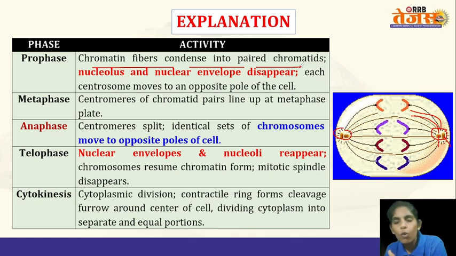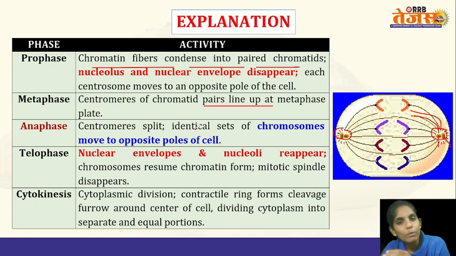So in prophase the chromatin fibers will condense to form chromatids. And in metaphase, as you know, the chromosomes will form a metaphase plate in the center of the cell. And in anaphase, the centromere will split and the chromatids will be pulled towards the opposite poles. Remember one thing: meiosis happens in two stages. One is meiosis 1 and the other one is meiosis 2.